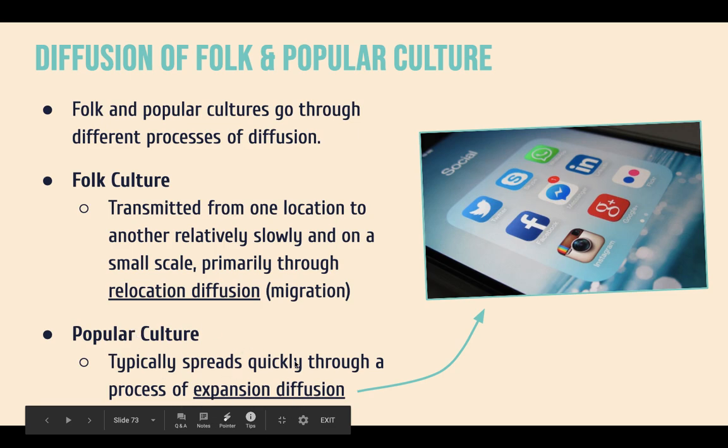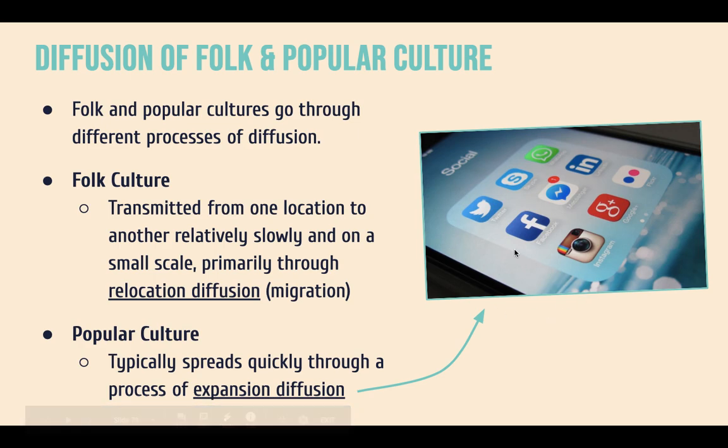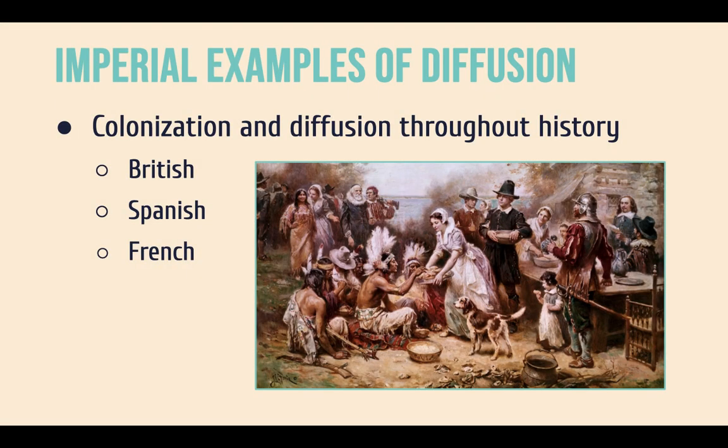We're going to talk more about today's world of diffusion and how it relates to, say, smartphones or social media and communication systems and technology in general that we have today, and give you some contemporary examples of diffusion in the next section. We're going to do that in 3.5. Today we're focusing more on some historical examples. So one example is imperialism, colonization.